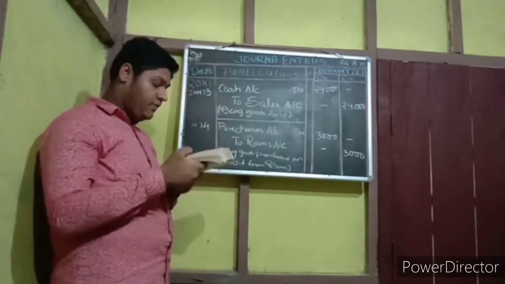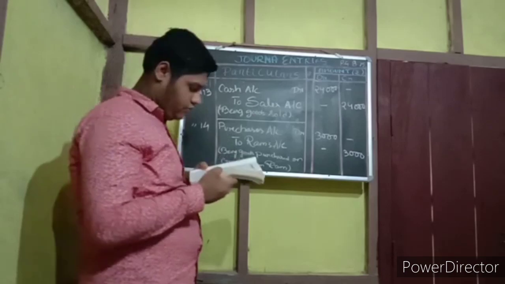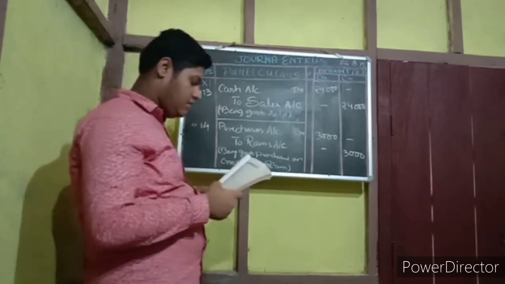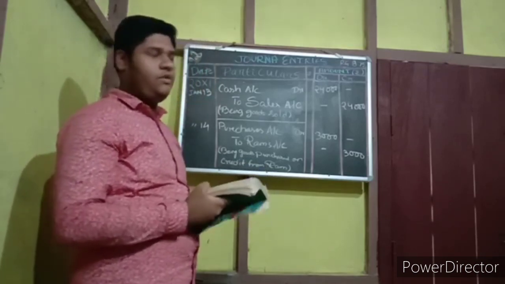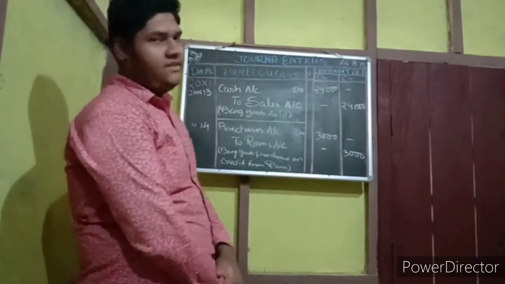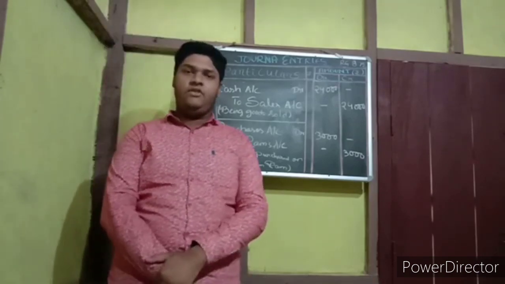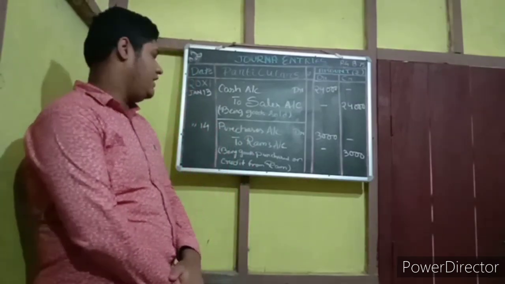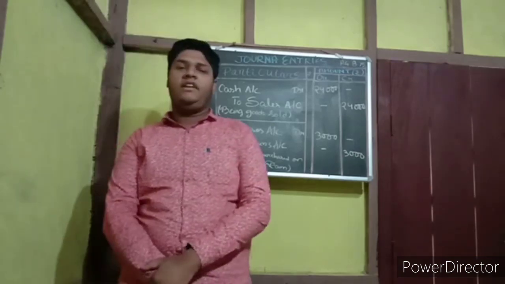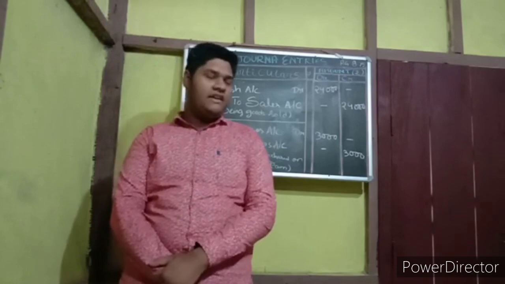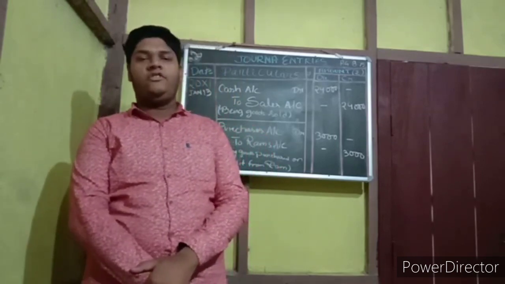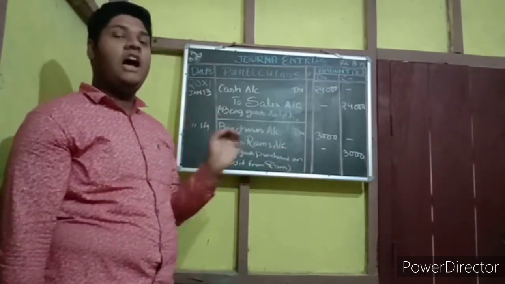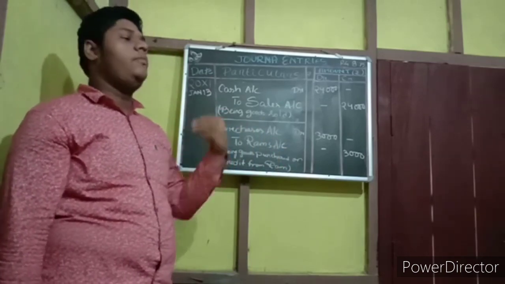Now the date 14. On 14 it is written as purchased goods from Ram. Here they mention the name of an owner from whom you have purchased. In accountancy, in a journal, whenever some name or institution is mentioned, that means the transaction is done on credit. Why do we need to write the name on credit? Because for a cash transaction, no need to mention the name of a customer. We know it's cash, so let it be. But in a credit transaction, we have to mention the name, otherwise we will forget from whom we have purchased or to whom we have to pay.